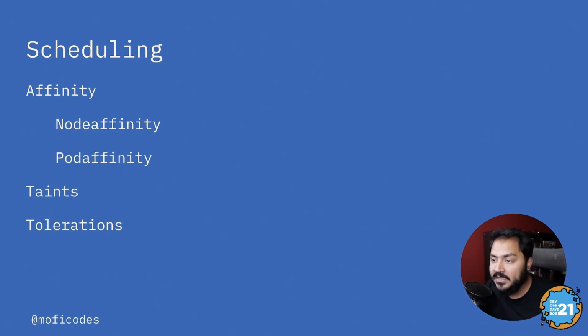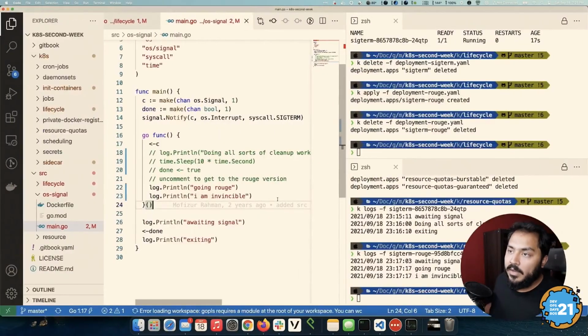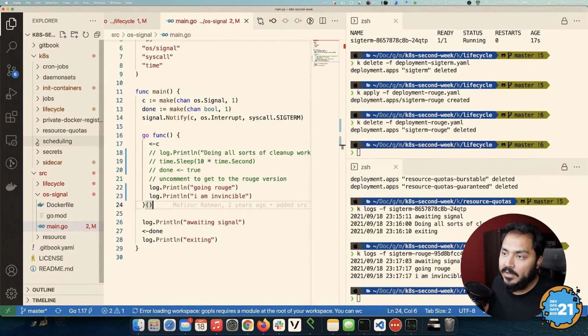You can also have things like taints and tolerations. Taints are a way to mark your node. You can say taints like NoSchedule and things like that. Once you taint a node, no other pod can be deployed to that node. But you can also have tolerations in your application and can still deploy certain pods in the node that also has a taint. So let's look at an example of some of that here.